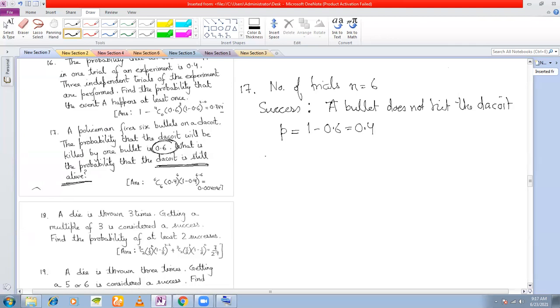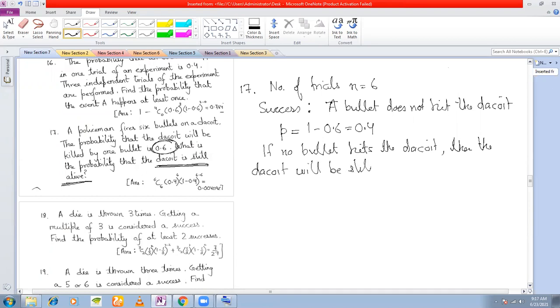And what is the probability that we need to find out? That the dacoit is still alive. That means no bullet hit the target. If no bullet hits the dacoit, then the dacoit will still be alive.